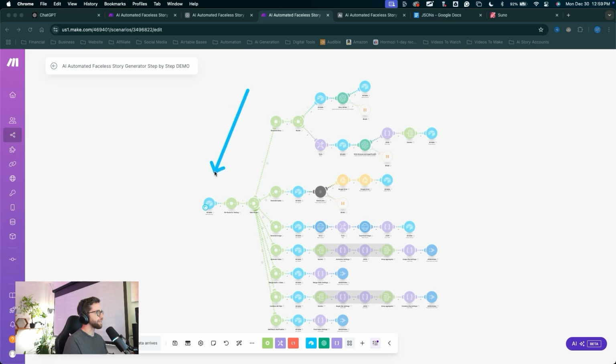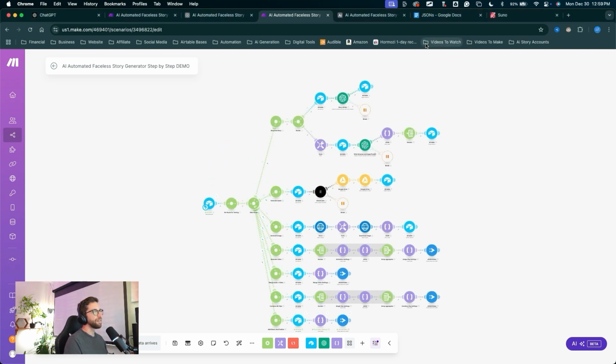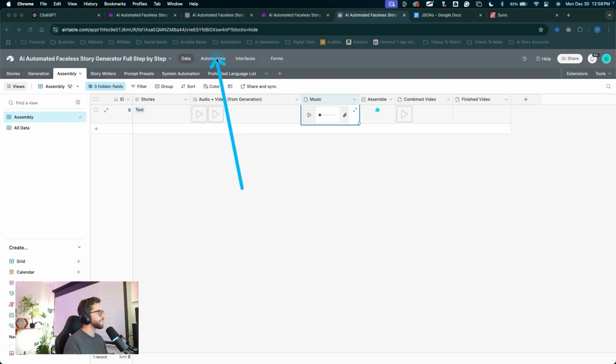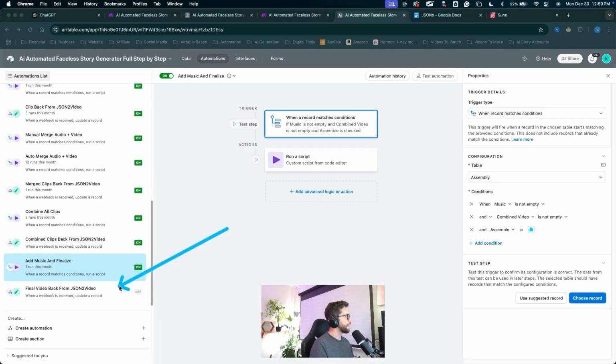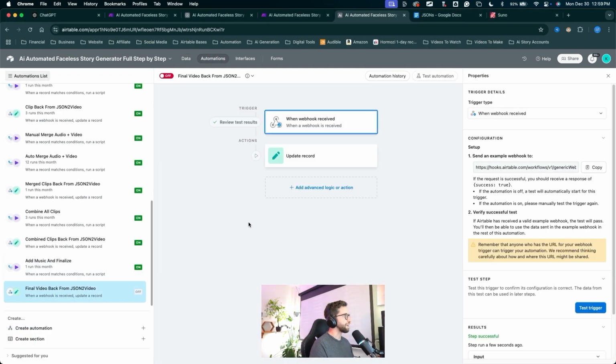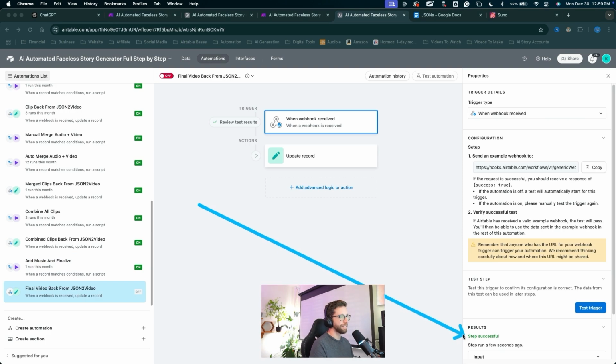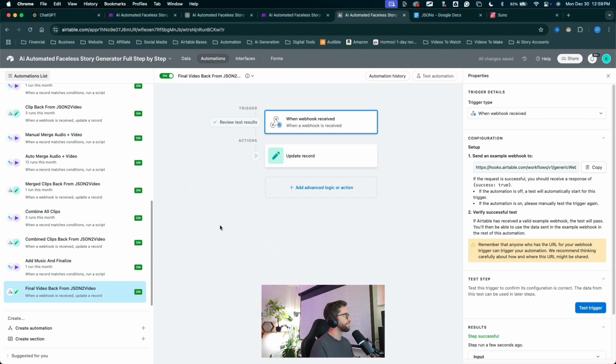If we jump back into Make, we should watch this one run down. There it is. Now that video request has been sent to JSON to video. Let's jump back into Airtable, jump into the automations. And as soon as that comes back, we could finish this one off here. Looks like that ran successfully. Let's go ahead and flip on this final video back from JSON to video.